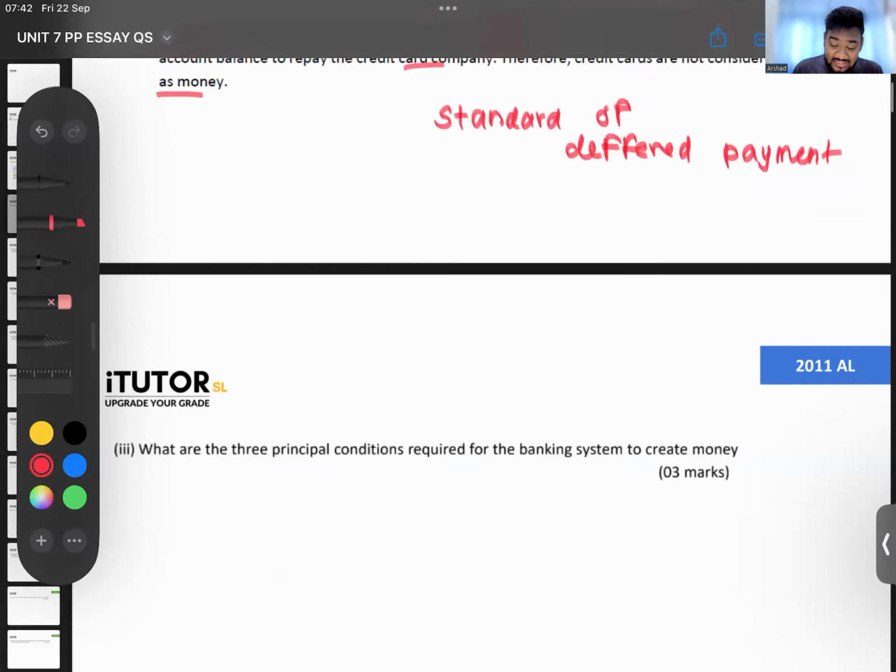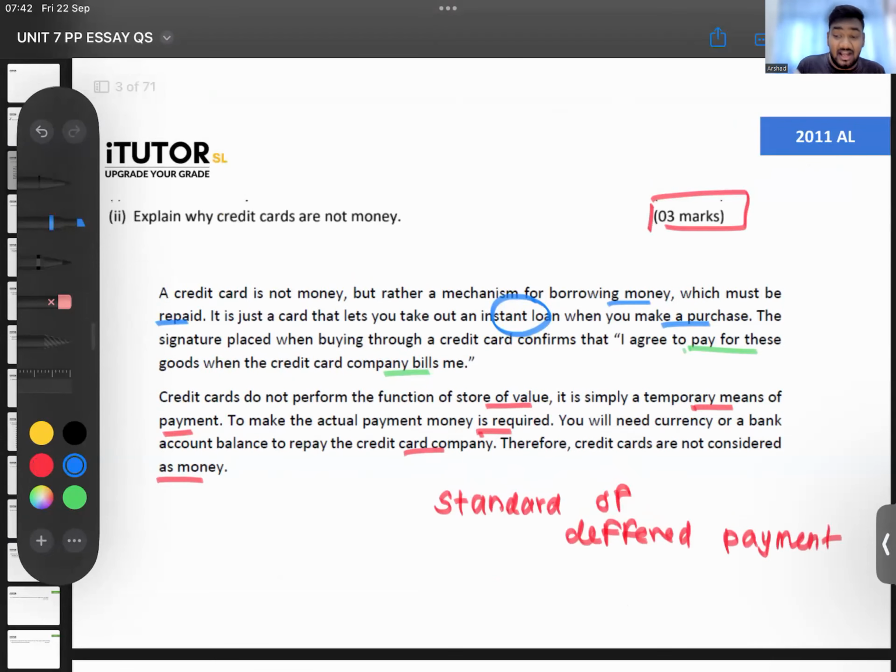Can we also talk about how it limits use in certain transactions? You can also say credit cards are not legal tender. What is legal tender? Legal tender means it has to be accepted everywhere. No one can reject that. For example, notes and coins we say are legal tender. If you pay in notes and coins, no one can say, no, card transaction, give me money.